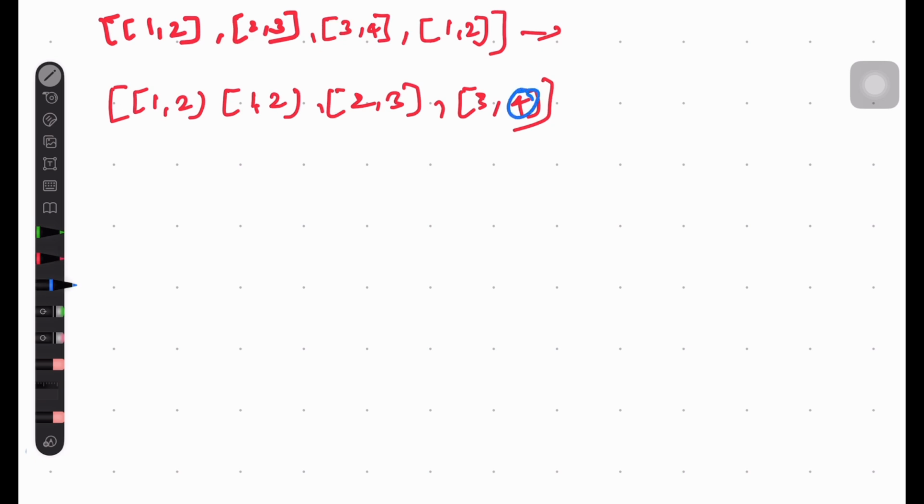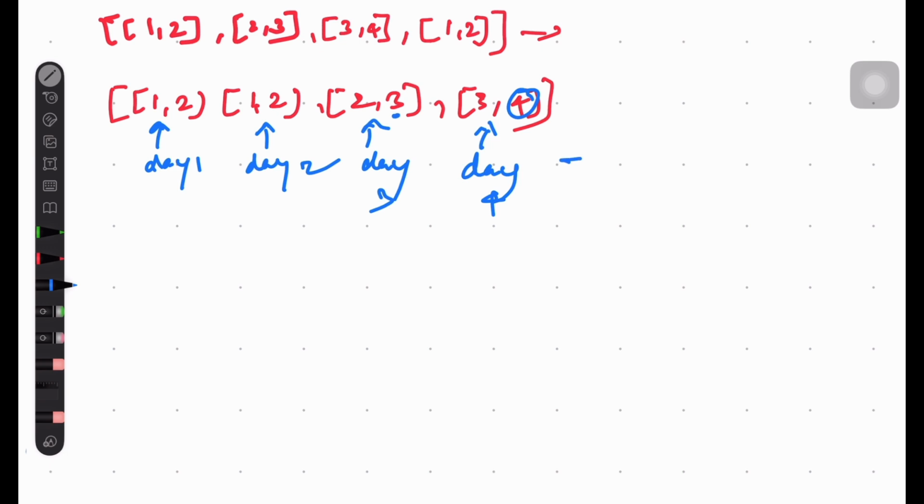We could have attended this on day 1, this on day 2, this on day 3, this on day 4, so that we could have accommodated all the events and returned the maximum, which is 4 here.